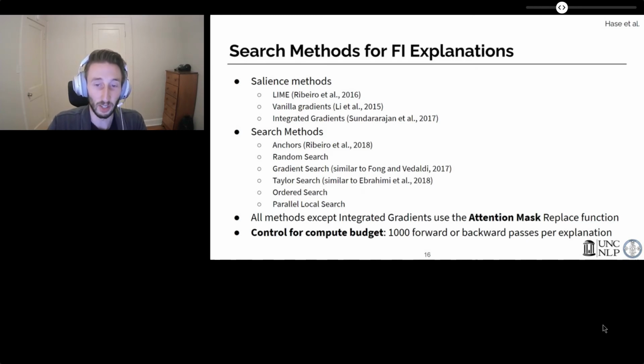Now, note that we adapt all methods here to use the attention mask replace function, since it is a good replace function according to our prior experiments. One exception to this is with integrated gradients, where we use another good replace function, mask token, since this method requires interpolating between inputs in a way that doesn't make sense for attention masks. Importantly, we also control for the compute budget used by each method. We use up to 1,000 forward or backward passes in total per explanation, after which we usually start to see diminishing returns to increase compute.